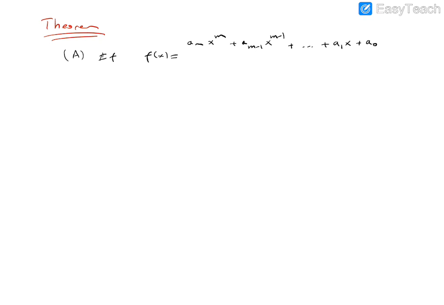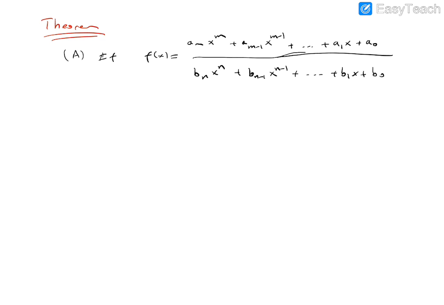Briefly, as a theorem, we can give the following fact for rational functions. First part: if f of x is a rational function of the following form, a sub m x to the power m plus a sub m minus 1 x to the power m minus 1 plus and so on, plus a1x plus a0, over the denominator b sub n x to the power n plus b sub n minus 1 x to the power n minus 1 plus and so on, plus b1x plus b0.